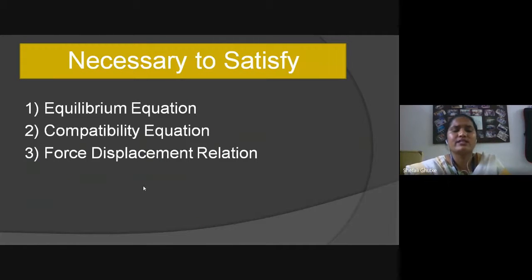It is necessary to satisfy conditions. If it is an indeterminate structure, it has to satisfy three equations. The first one is the equilibrium equation, the second one is the compatibility equation, and the third one is the force displacement relations.